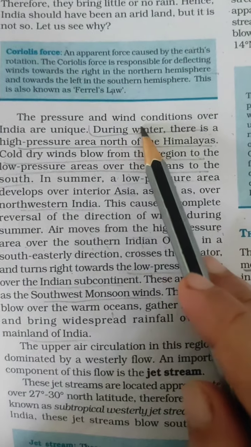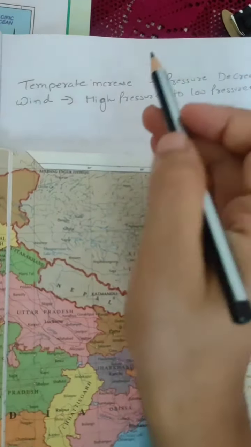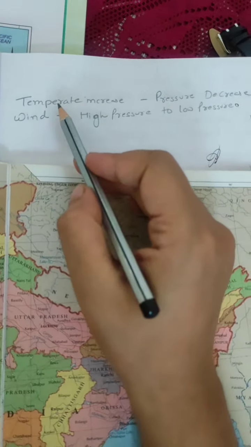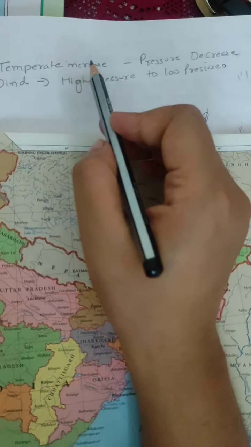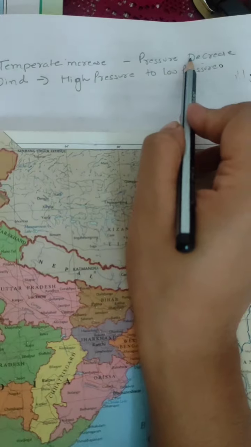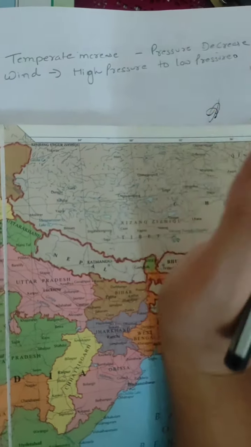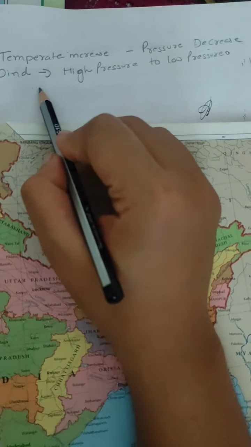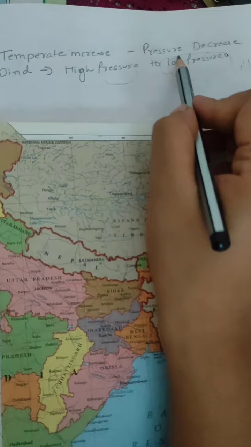The pressure and wind conditions over India are unique. There is an opposite relationship between pressure and temperature. When temperature increases, pressure decreases. When temperature decreases, pressure increases. The next is, wind always blows from high pressure to low pressure area.